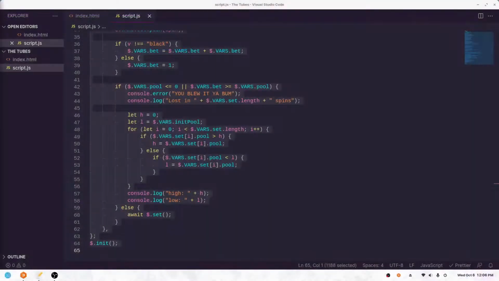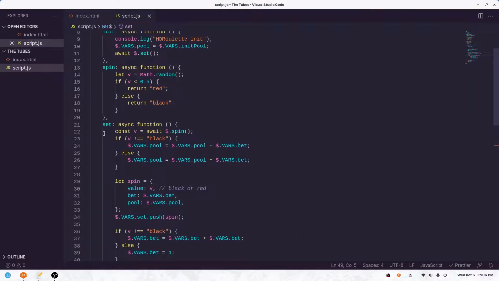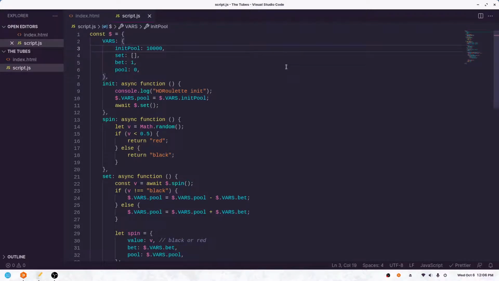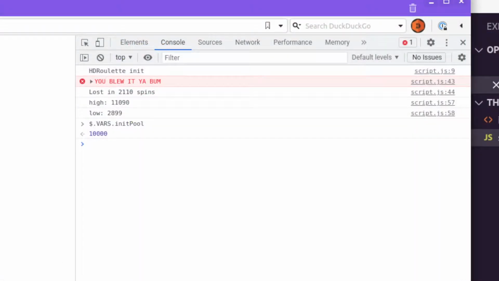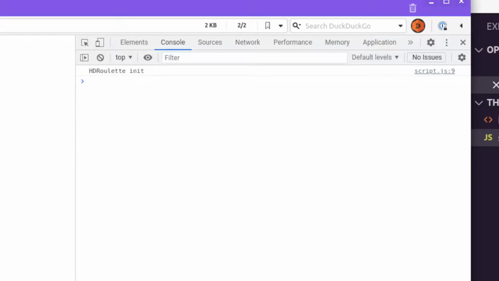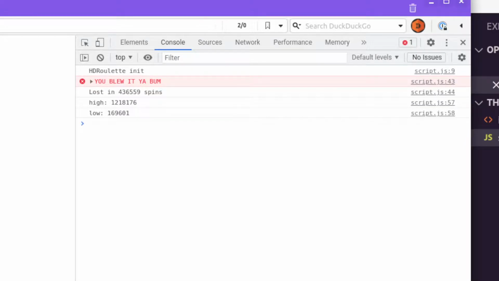Honestly, I assume that there is a level where, if you set your strategy up so high, like, I don't know, let's do 1 million, you will eventually win. See how long it's taken the script to even run? That's actually a good sign here. So we lost in 436,000 spins. Our high was 1.2 million and our low was 100. Oh, so we lost pretty much everything there. So we went from 1 million to 169,000. This is pretty terrible.